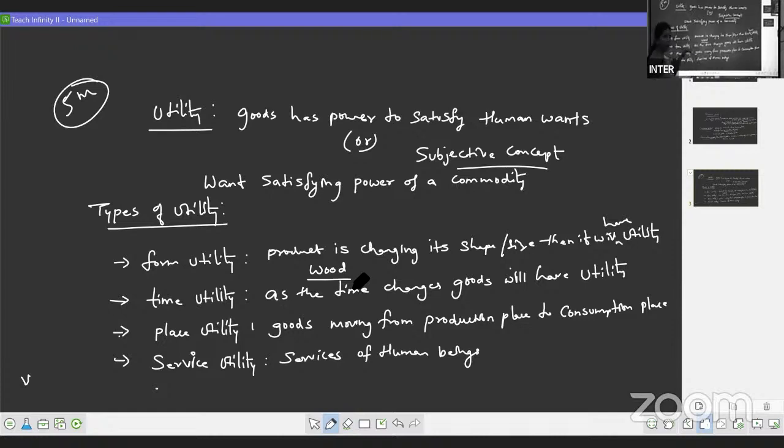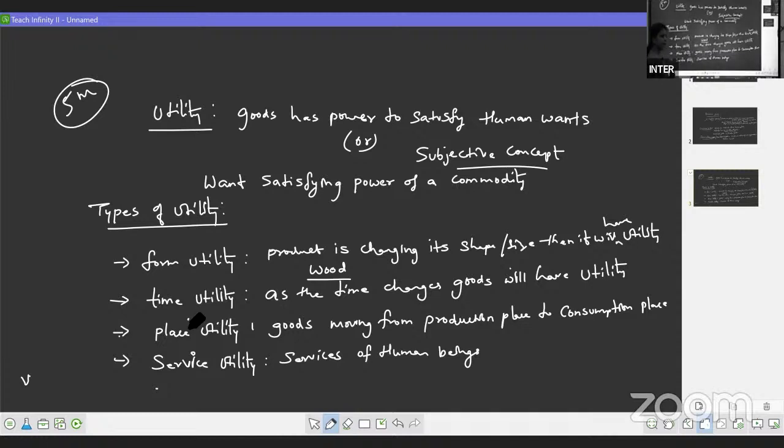Next one, we have time utility. Time means, as the time changes, like climatic conditions or morning, what we want in the morning we may not require in the afternoon. So as the time changes, our utility also changes. Such utility is called time utility.